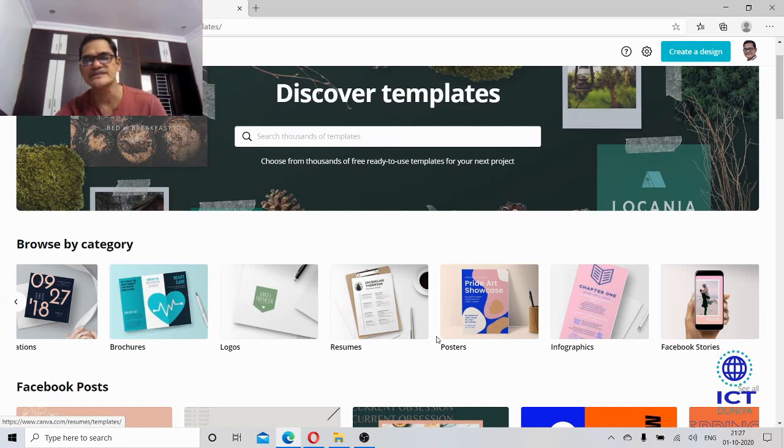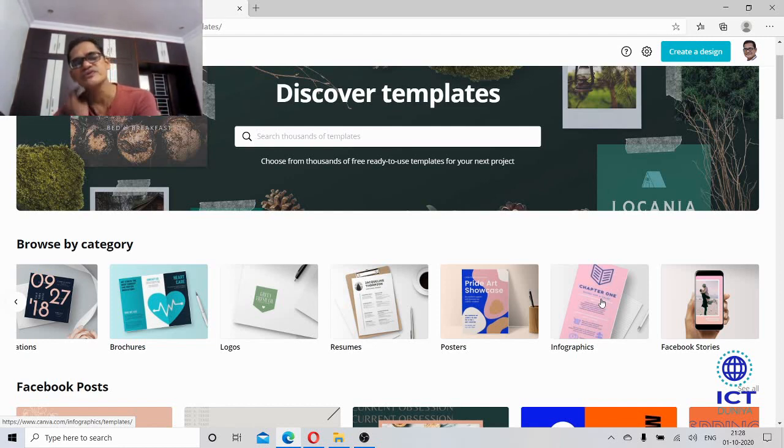And resumes, posters, digital posters, infographics. Really, it's a beautiful topic. Infographics are nothing but if you want to show statistics or educational statistics of your school or of your classroom, you can make use of infographics.